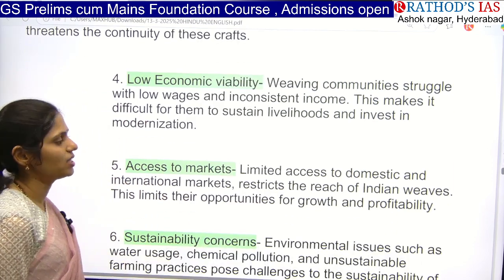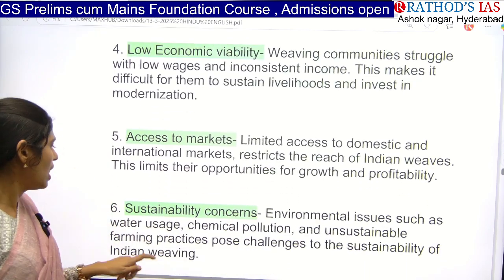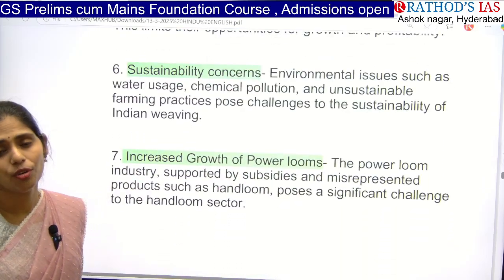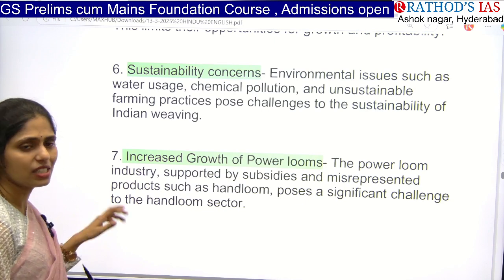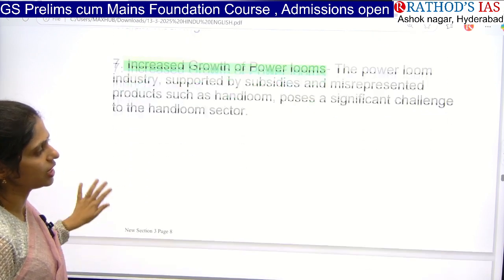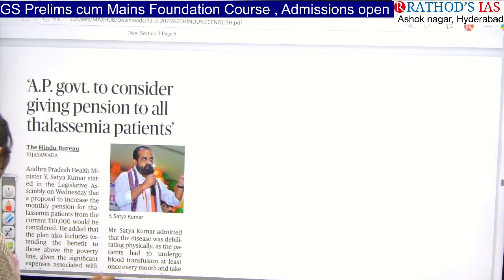And even now there is limited access to the domestic as well as international markets. And sustainability concerns are also there. And there is the growth of power looms now. So because of this, what happened? This handloom sector is facing a lot of challenges now. So these are the things that you have to see, guys. And now let us see the next article.